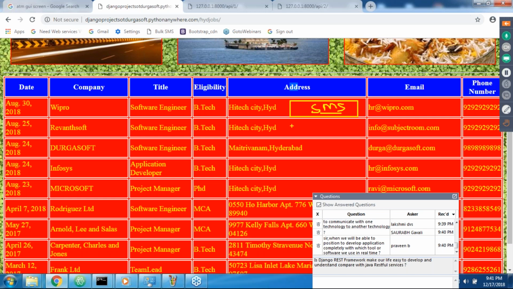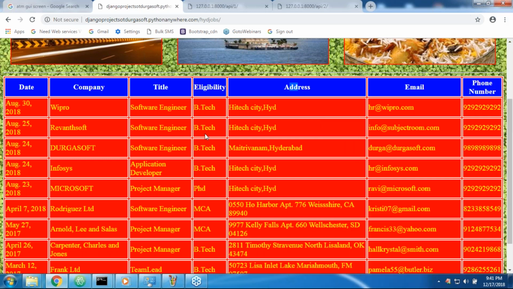One button I want to take, sir. Now take very special care. For every job, I want to take one button: share this information by SMS. Okay, sir, this is the thing I want to use in my Django application. Can you please tell what I have to do? What do we require to do that? I want to get that button and make that button functionality available.